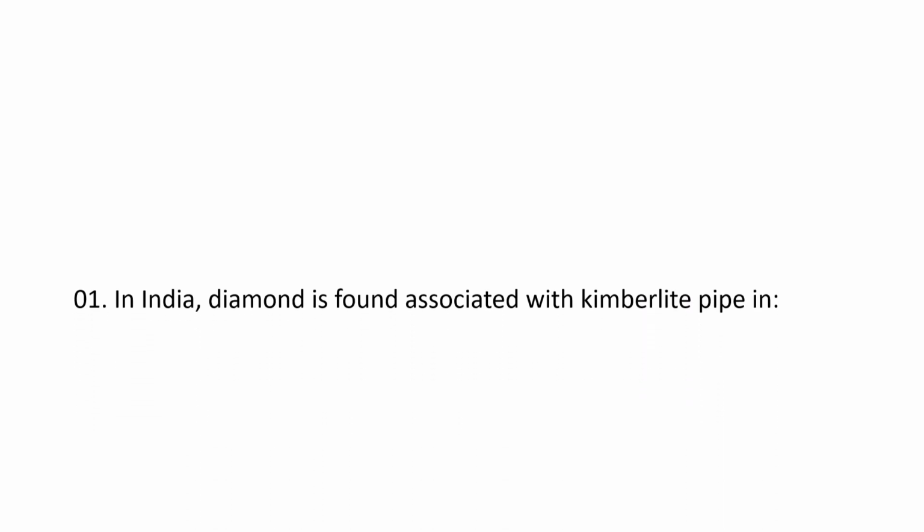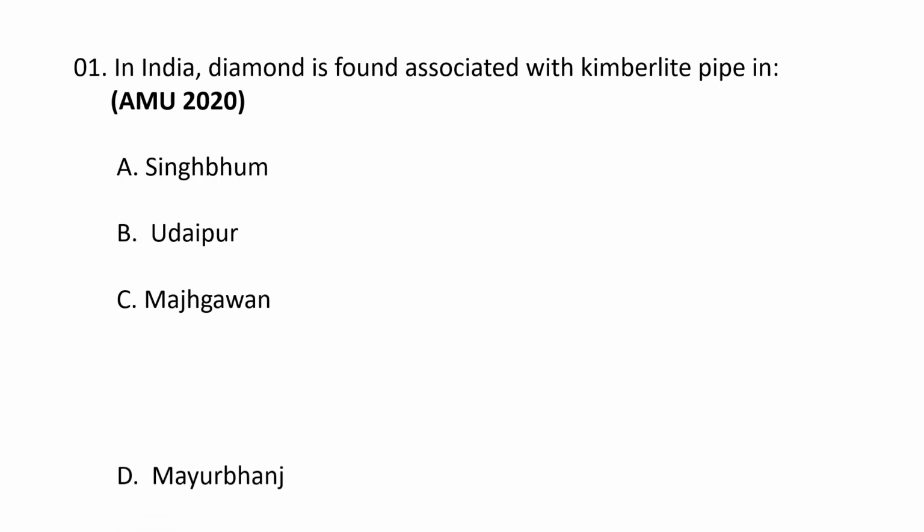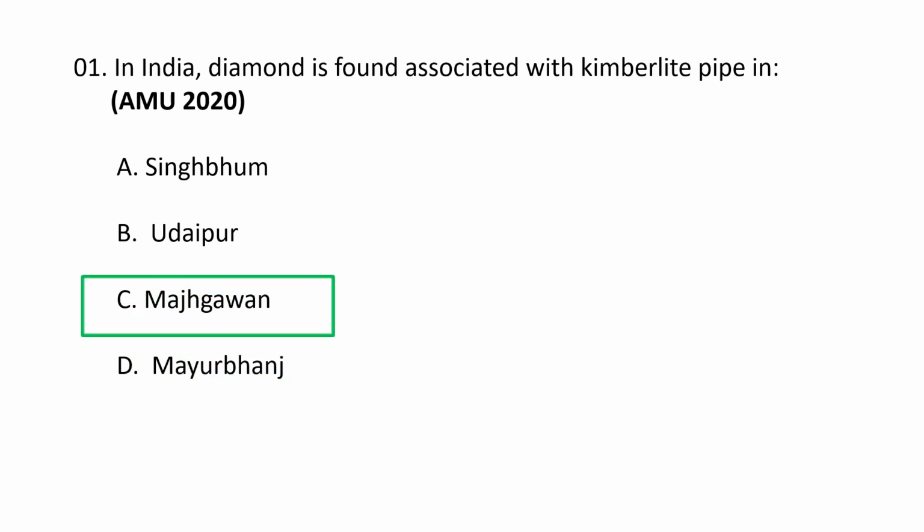First question. In India, diamond is found associated with kimberlite pipe in the options given are A. Singhbhum, B. Udaipur, C. Majgaon and D. Mayurbhanj. The correct option goes as C. Majgaon. Majgaon is a place in India where diamonds are found associated with a geological pipe, though the pipe is specifically classified as lamproite rather than a typical kimberlite pipe. The Majgaon pipe in Madhya Pradesh is India's largest diamond mine. It is located in the Panna district near the town of Panna.